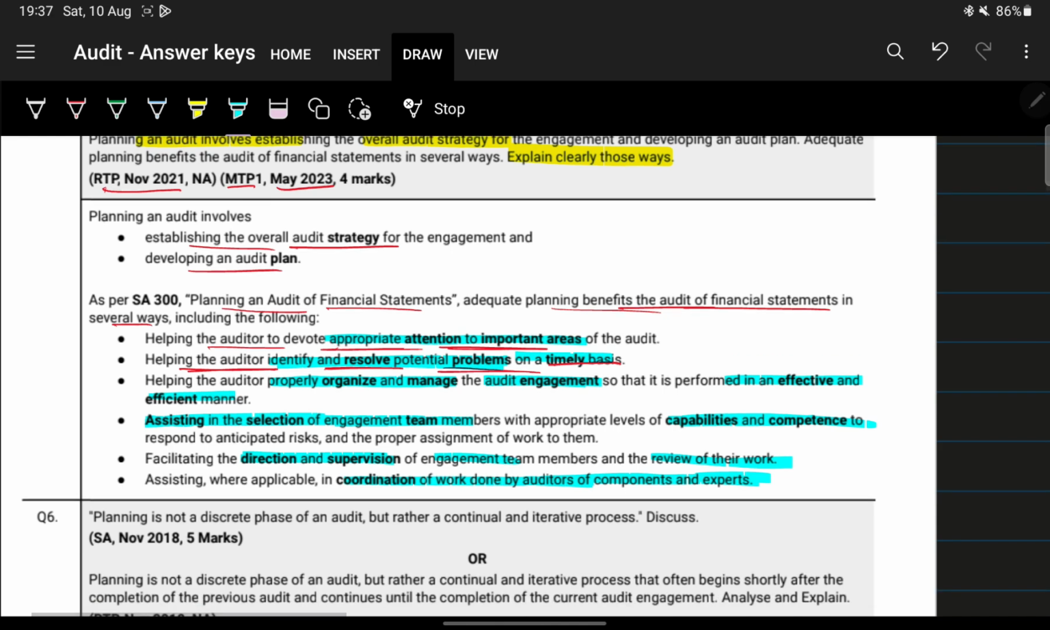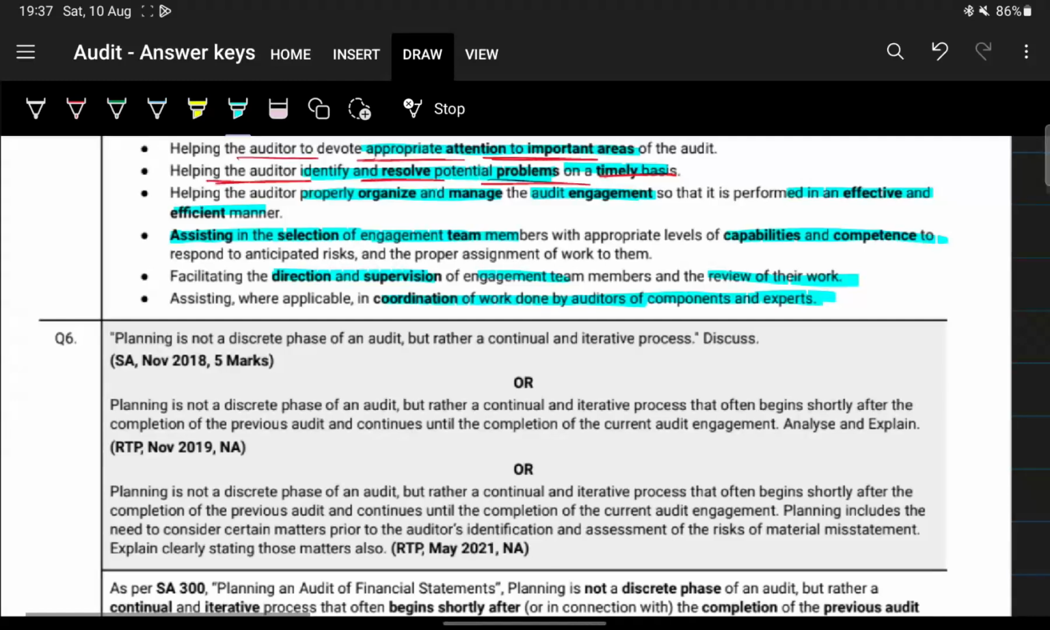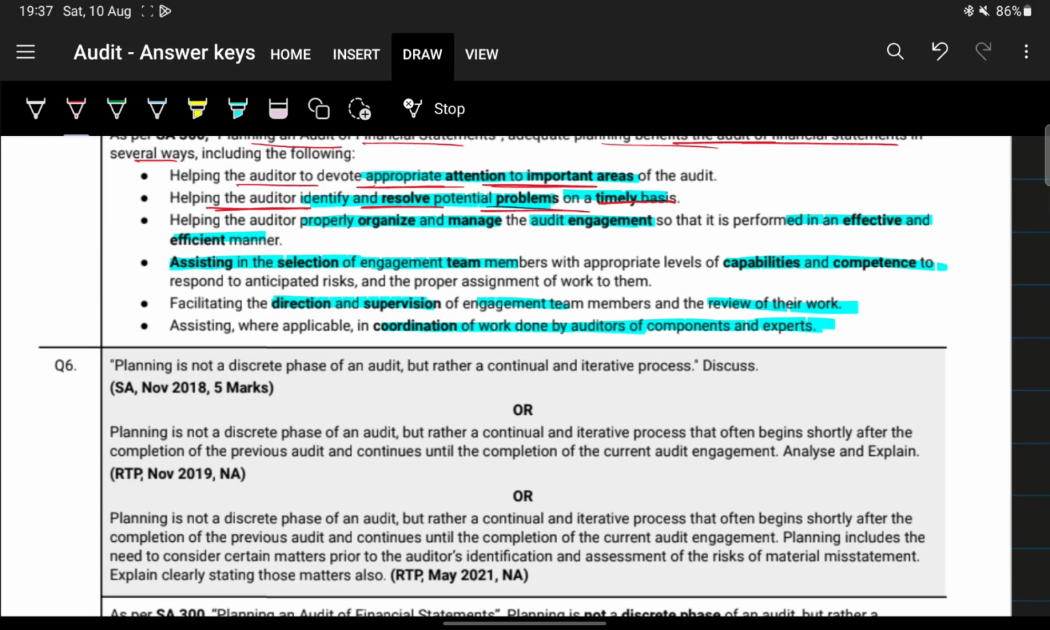Okay, fairly simple, easy, 4 to 5 marks. I didn't want to skip it. I didn't want to simply lose 4 to 5 marks because I didn't give it enough importance. Okay, next question.